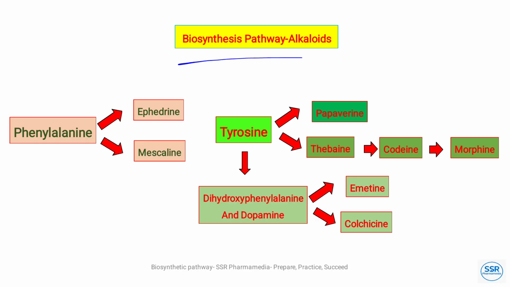So biosynthesis pathway of alkaloids. First, phenylalanine is converted into ephedrine and mescaline, and tyrosine is converted into three parts: papaverine, thebaine, and dihydroxyphenylalanine and dopamine. From thebaine it is converted into codeine, from codeine to morphine, and from dihydroxyphenylalanine and dopamine it gives emetine and colchicine. So this is a short note for the biosynthetic pathway of alkaloids.